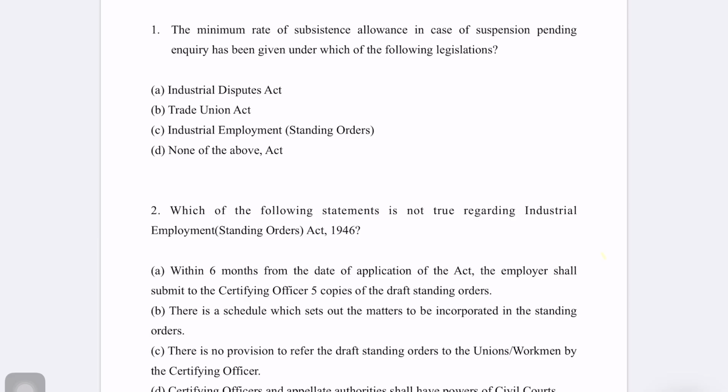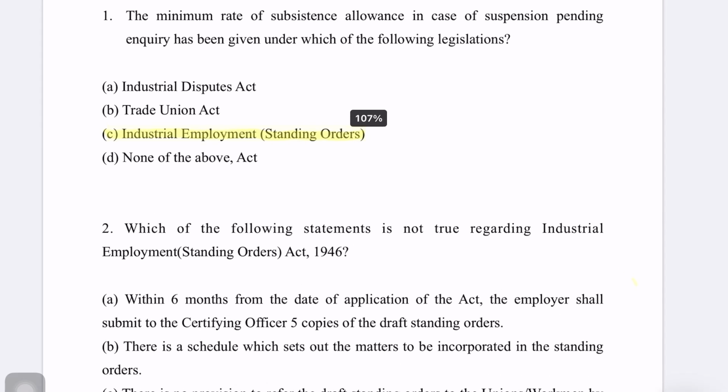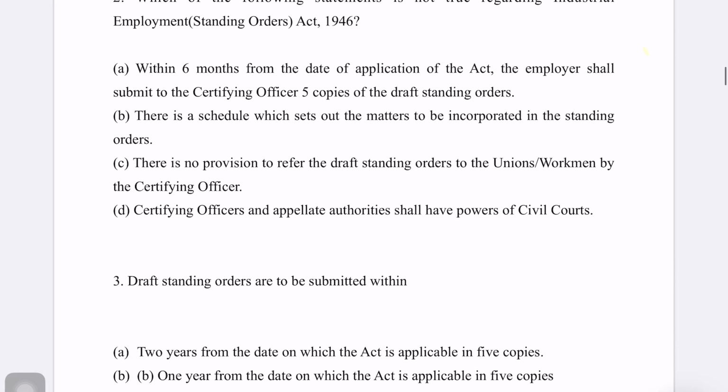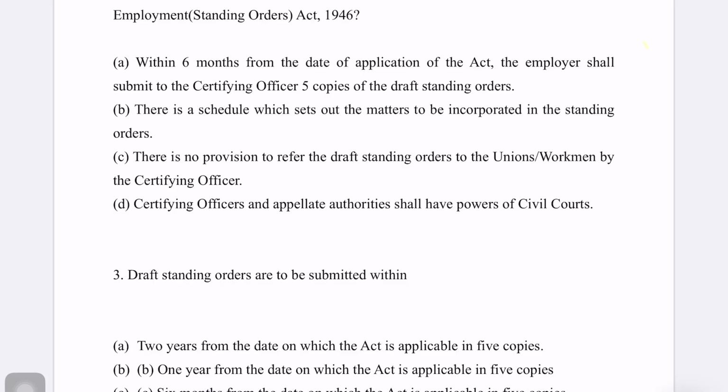Let's get started. Question number 1. The minimum rate of subsistence allowance in case of suspension pending inquiry has been given under which of the following legislations? So this has been given under Industrial Employment Standing Orders. That is answer C.